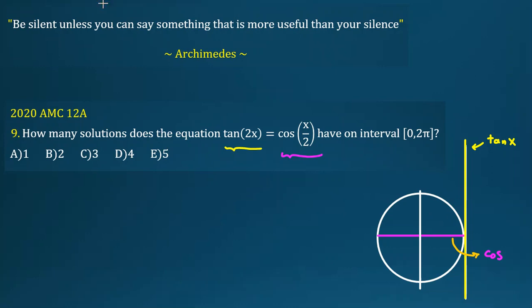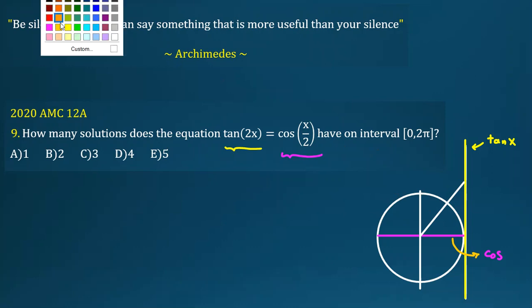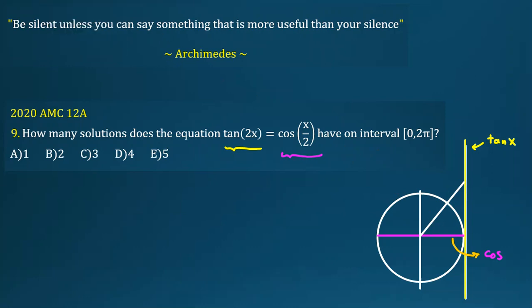For example, if you have an angle, like this one, and it is alpha, then this point is tangent x, and if we project the perpendicular, it will be cos x. So if alpha is 0, the yellow line is 0, and for the pink one it is 1.